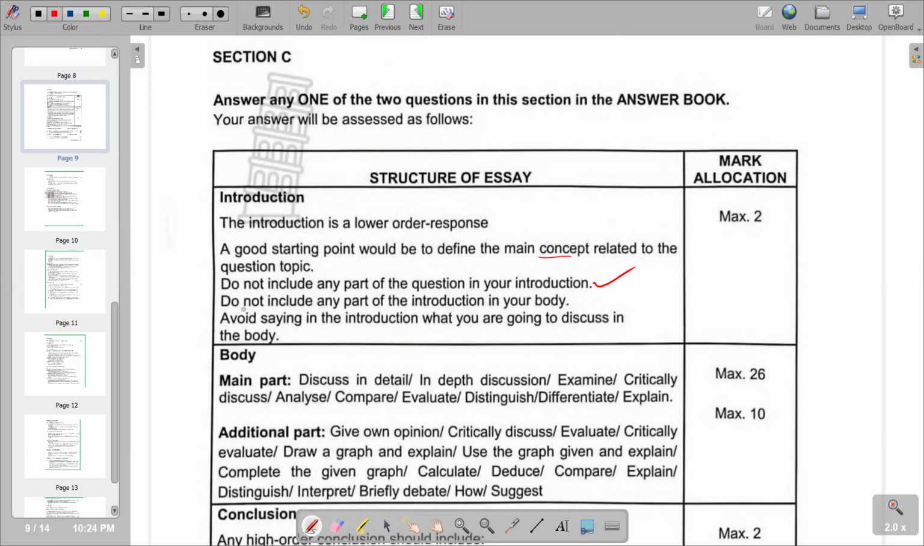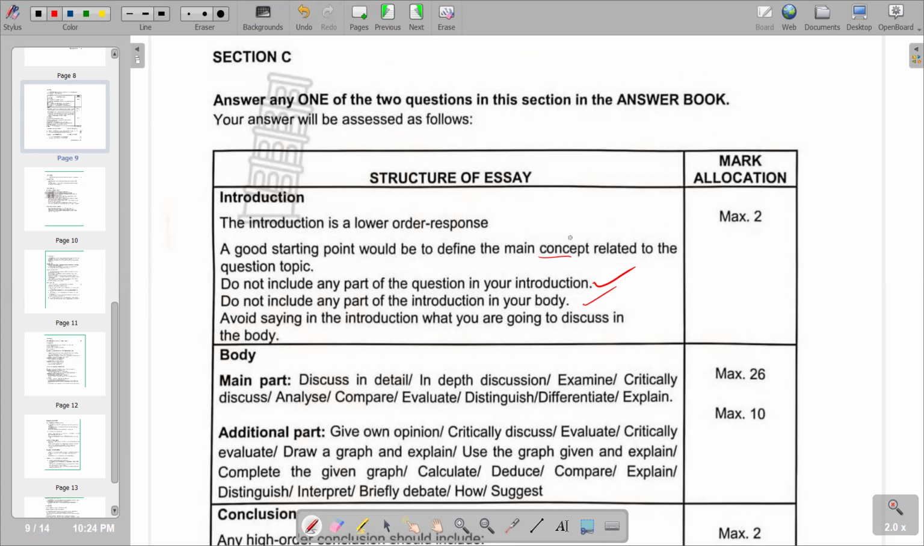Then you go to the next point: do not include any part of the introduction in your body. What you have written in the introduction should not be included again in the main body. Then the last point: avoid saying in the introduction what you are going to discuss in the body. You are not going to preempt in the introduction whatever you're going to mention in the main body. That's the instruction that we have.